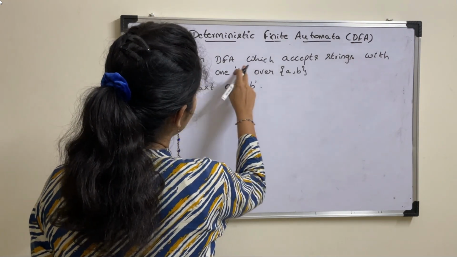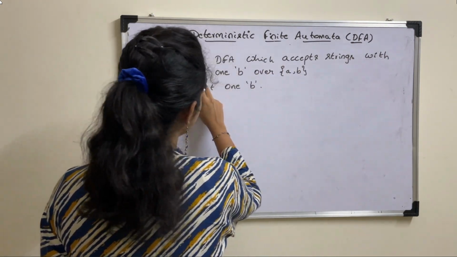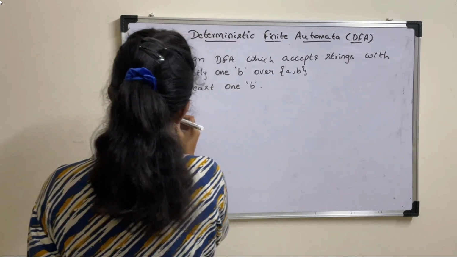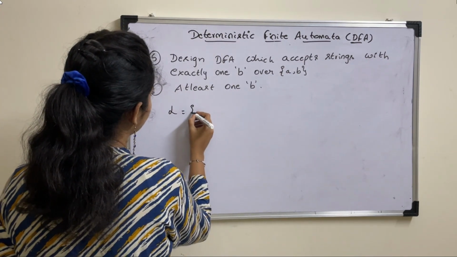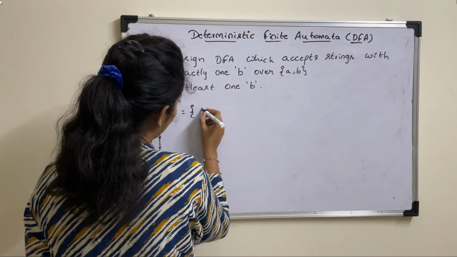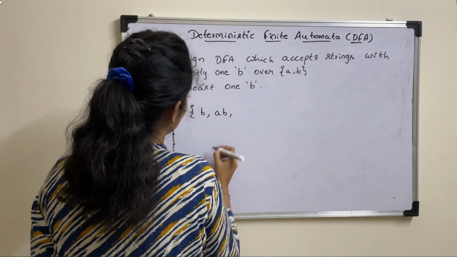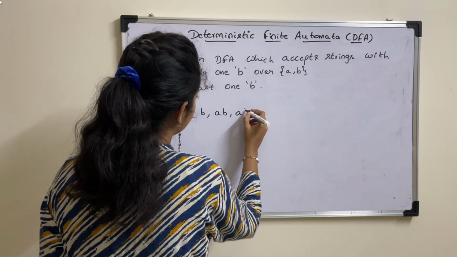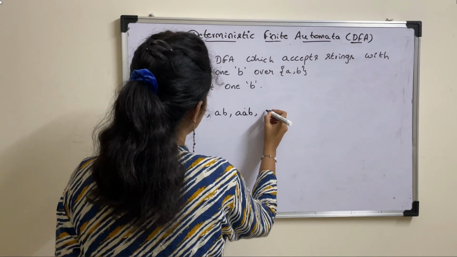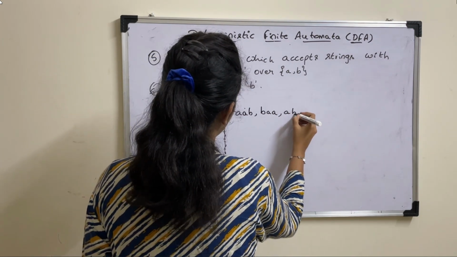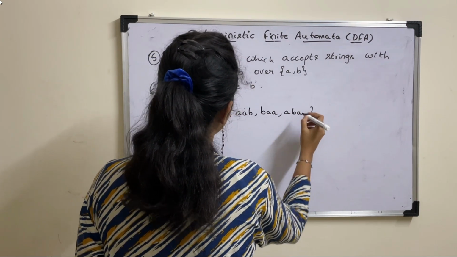And the first one is design DFA which accepts strings with exactly one B over A comma B. So write language: exactly one B. So you can have any number of A's but only one B. AAB, BAA, ABA and so on.